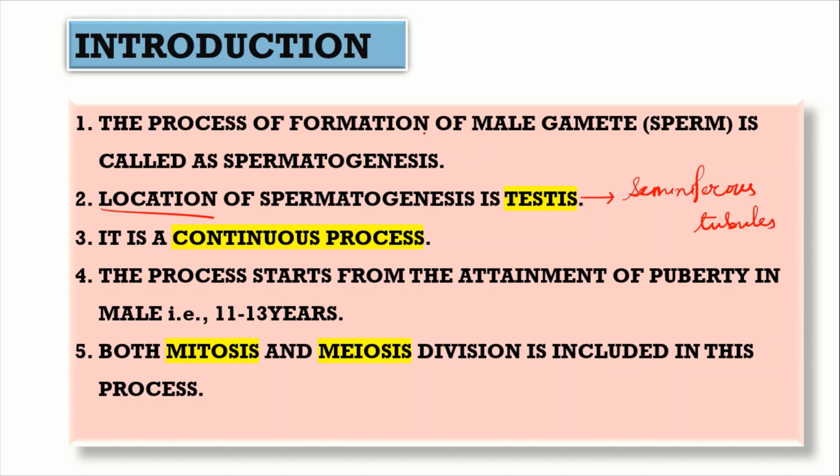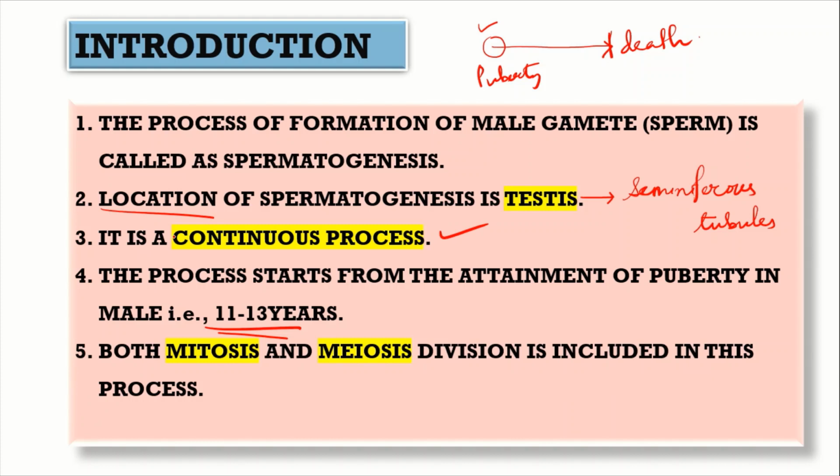Next, when does this process actually start? This process starts at the attainment of puberty. That means when the person attains sexual maturity, around the age of 11 to 13 years, this spermatogenesis process will start. And when this process starts, it will continue till the death of the person. That is why it is a continuous process.